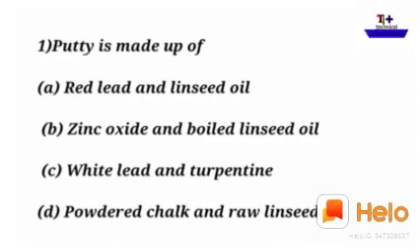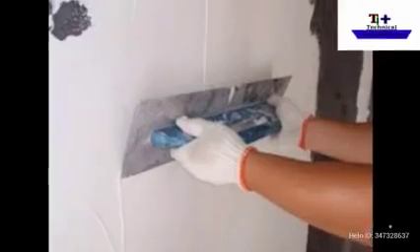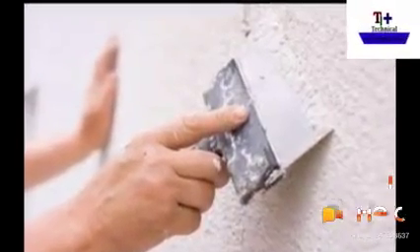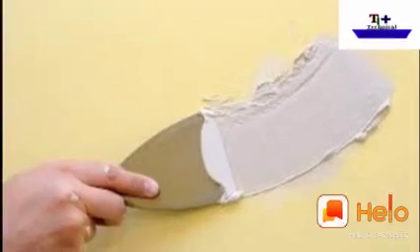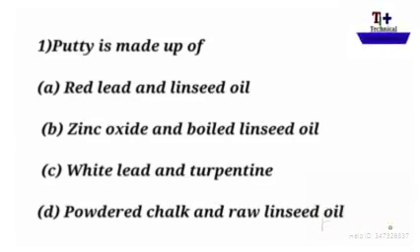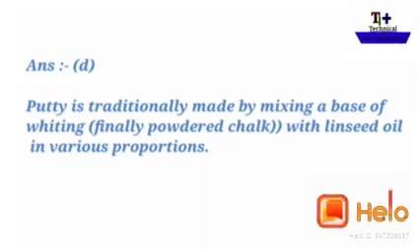ओके, दीवारों पे जो पुट्टी होती है, जब हम अपना घर पेंट कराते हैं तो पुट्टी होती है, ठीक है। वाइट कलर की एक सब्सटेंस होता है जैसे हम पुट्टी बोलते हैं। तो ऑप्शंस आपके पास ये हैं A, B, C, D। तो our answer is D, because D: putty is traditionally made of mixing of base of whitening, finely powdered chalk with linseed oil in various proportions. Okay, so that's the answer, D.